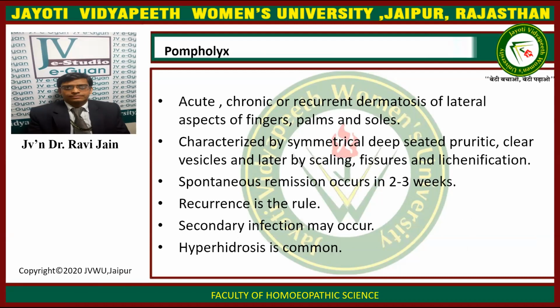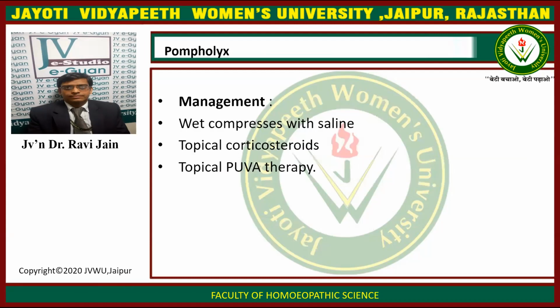It can be an acute, chronic or recurrent dermatosis of the lateral aspect of fingers, palms and soles. It is characterized by symmetrical, deep-seated pruritic, clear vesicles and later by scaling, fissures and lichenification. Spontaneous remission occurs in 2 to 3 weeks. Recurrence is always the rule. Secondary infection may occur and hyperhidrosis is common in this case.